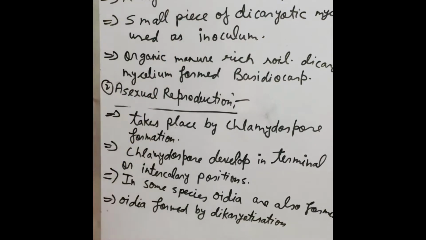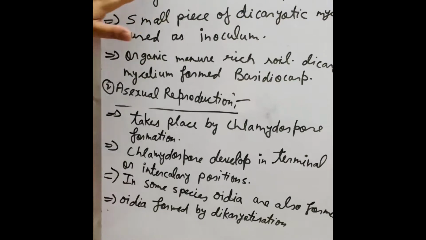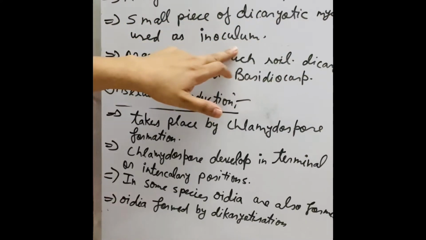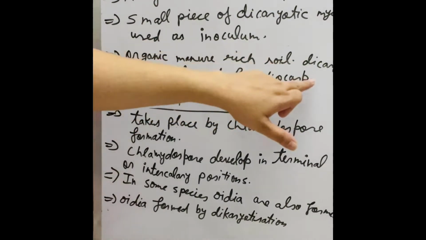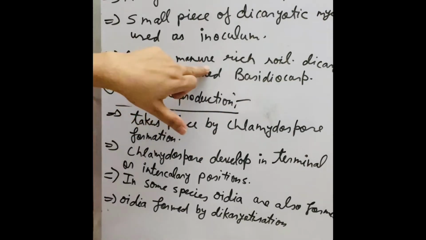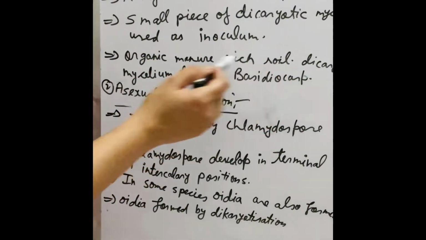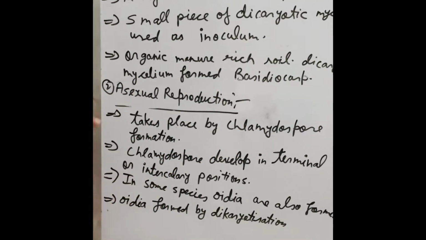The first one is vegetative reproduction. Mainly edible mushrooms are propagated by vegetative reproduction. Small pieces of dikaryotic mycelium are used as an inoculum, like what you call a cutting. The next point is that in organic manure rich soil, dikaryotic mycelium forms the basidiocarp, or fruiting body.